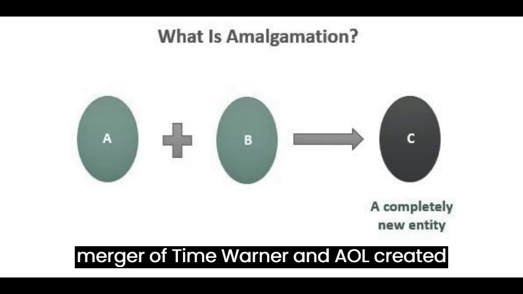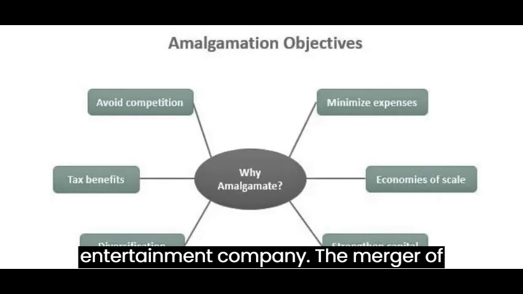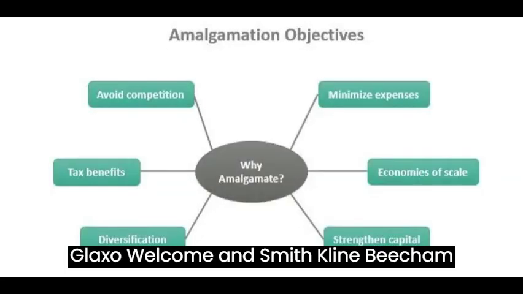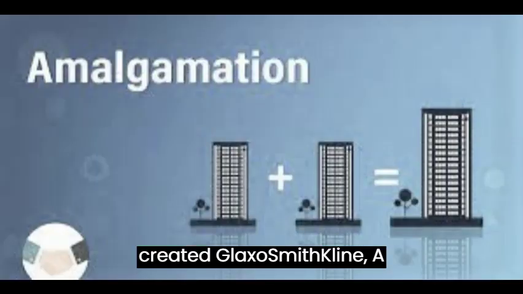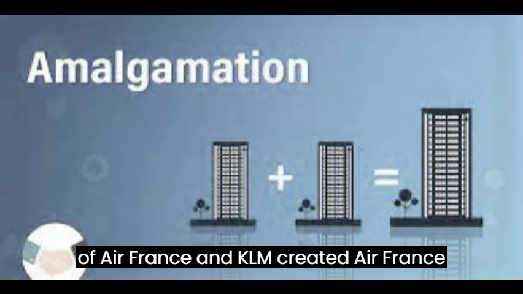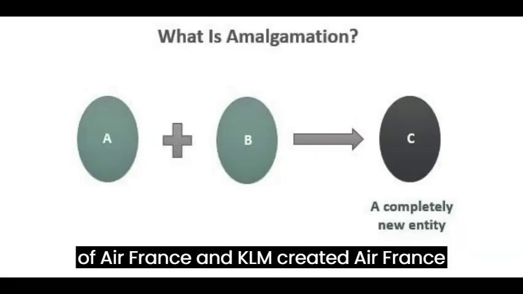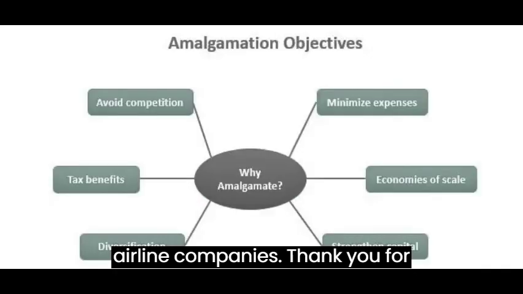The merger of Time Warner and AOL created AOL Time Warner, a media and entertainment company. The merger of Glaxo Wellcome and SmithKline Beecham created GlaxoSmithKline, a pharmaceutical company. The merger of Air France and KLM created Air France KLM, one of the world's largest airline companies.